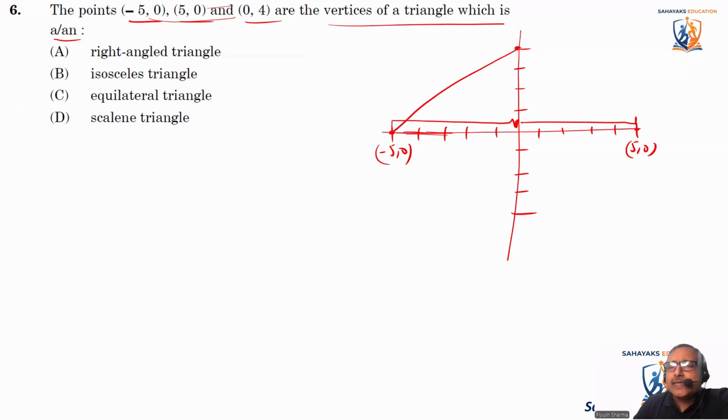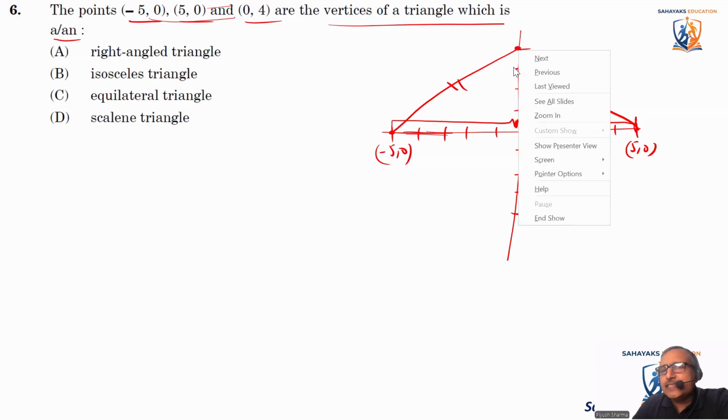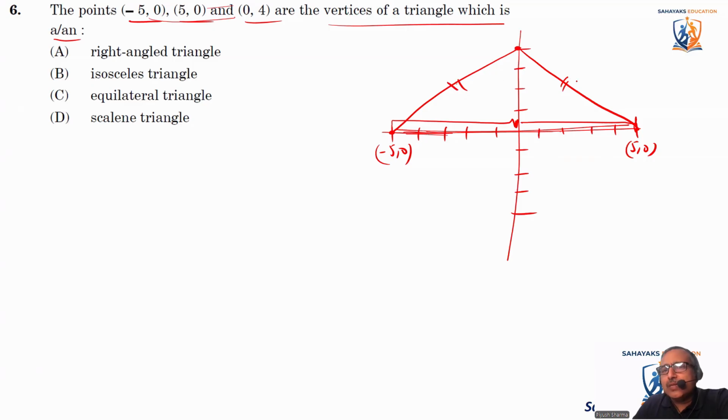तो ये एक ऐसे करके ट्राइंगल बन गया ये. Now you tell me what do you think is the right answer here? See, this side will be equal to this side. चाहे 5 से आप 4 पे जा रहे हैं, चाहे -5 से आप 4 पे जा रहे हैं, the distance will be same. So basically these two sides are equal. Okay, and this side is much bigger, 10. So you can see that these two sides are equal. The third side is much bigger than those. So the answer is an isosceles triangle.